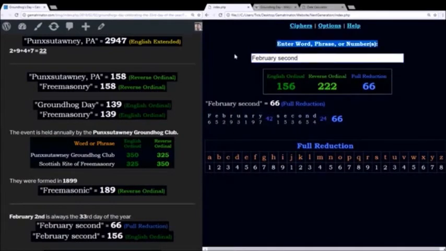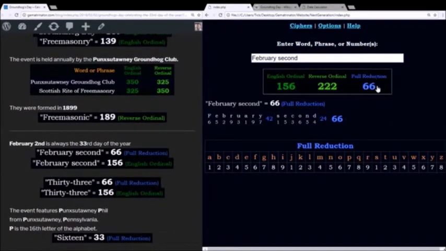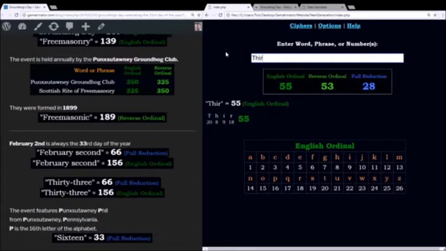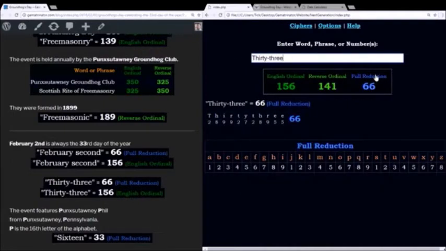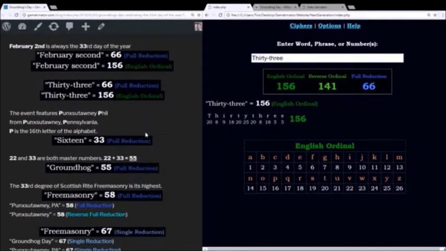The date written February 2nd sums to 66 in reduction and 156 ordinal. February 2nd is the 33rd day of the year, and when you write out the number 33, it also sums to 66 reduction and 156 ordinal.